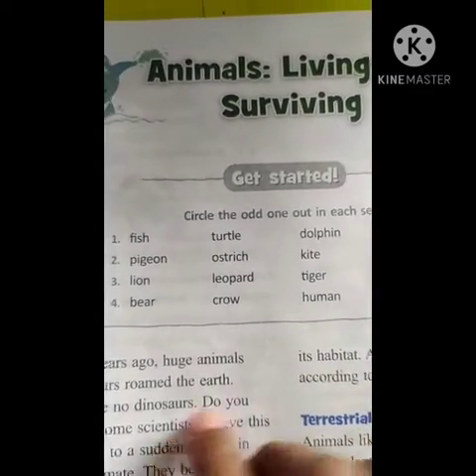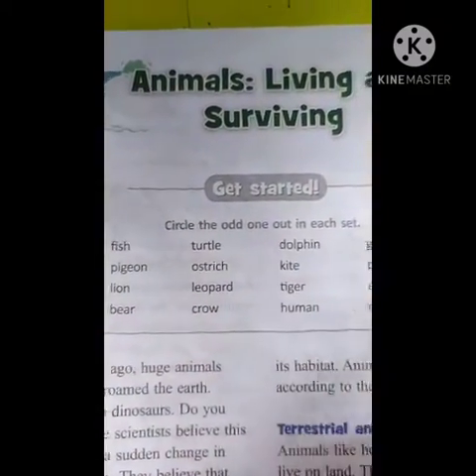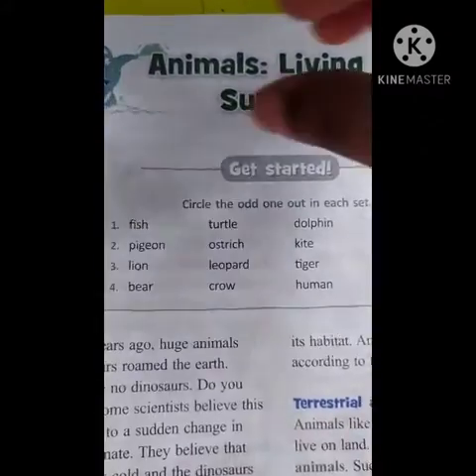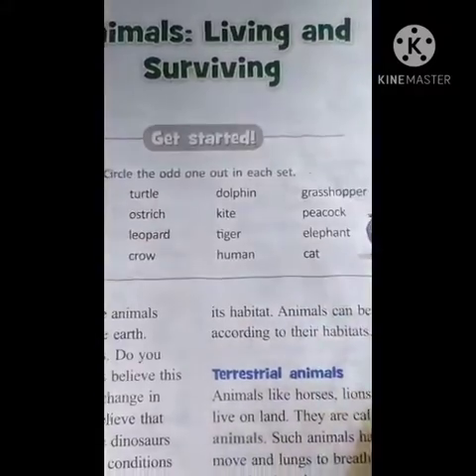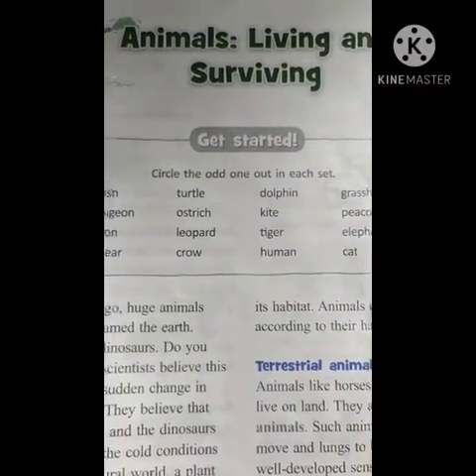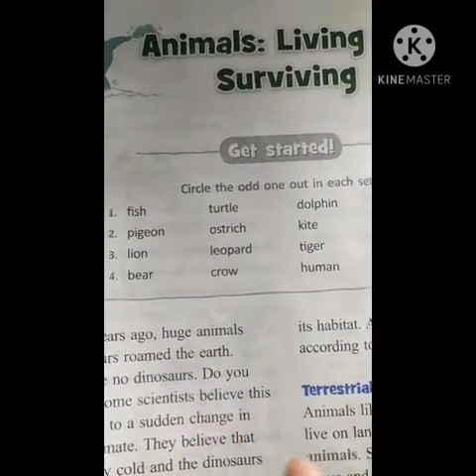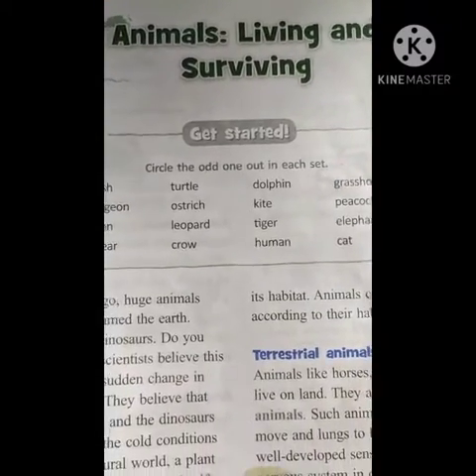Circle the odd one out of each set. Fish, turtle, dolphin, grasshopper. So fish, turtle and dolphin are the same. So you have to circle the grasshopper. Okay, children. Next, pigeon, ostrich, kite and peacock.